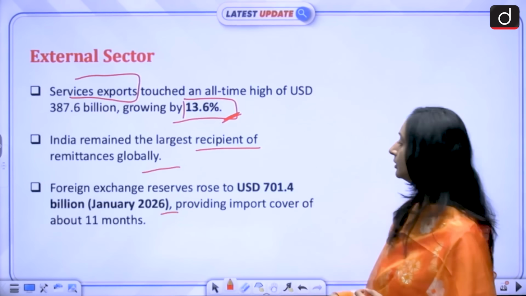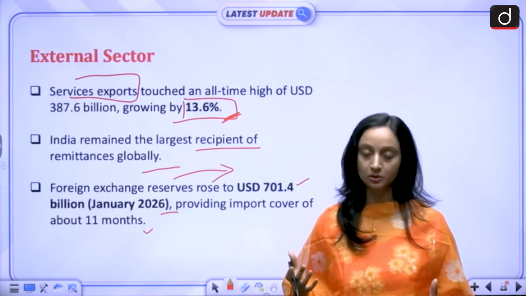They rose to 701.4 billion, providing import cover of about 11 months. So our foreign exchange reserves have also been very high. They have been rising, and we need to understand all these things, that we cannot be overly dependent on the service sector itself. And there are also many reasons for this increase as well, like the gold prices also increased.